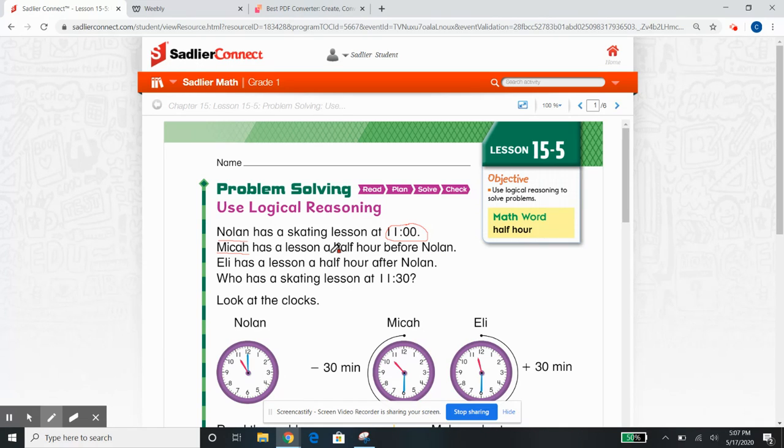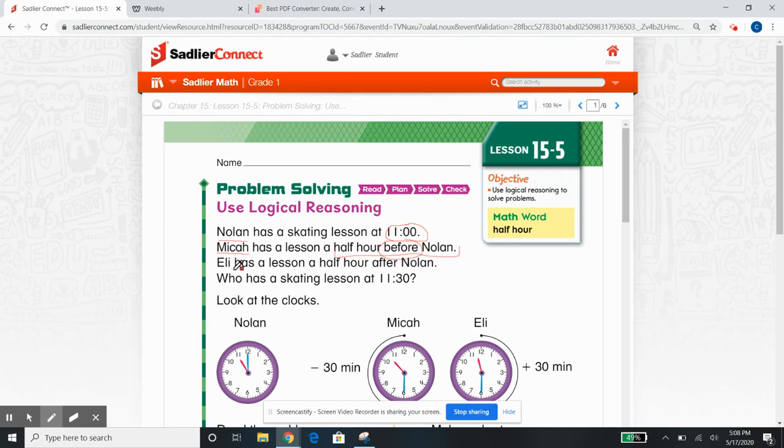Okay, so we need to use our thinking caps, right? Make sure you have them on. And it's telling us that his lesson is a half hour before Nolan. So, keyword right here, before. Okay, it's before this time. Because this is Nolan's time, 11 o'clock. His time is before 11. Eli has a lesson a half hour after Nolan, who has a skating lesson at 11:30.